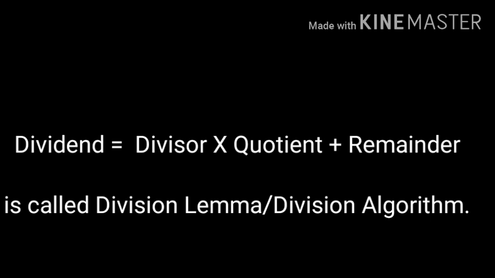After any division, you check it. If you get dividend is equal to divisor into quotient plus remainder, then you are correct. If you do not get dividend is equal to divisor into quotient plus remainder, you are wrong.